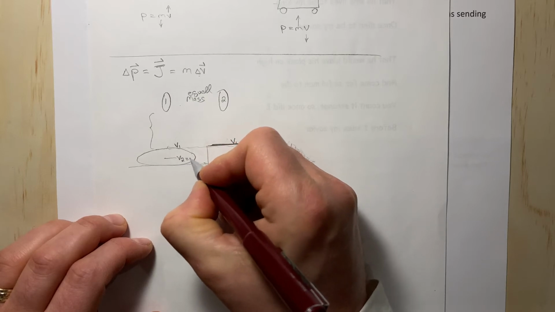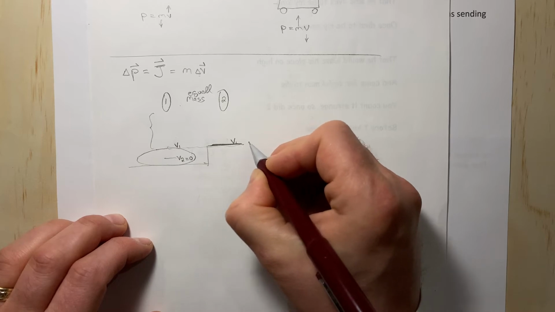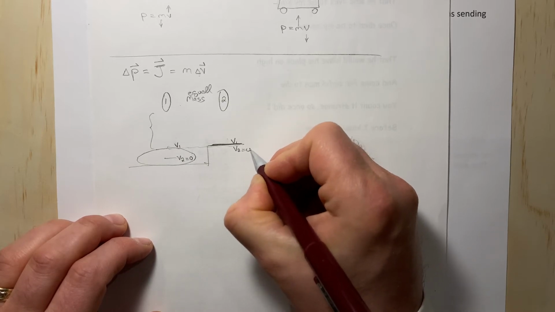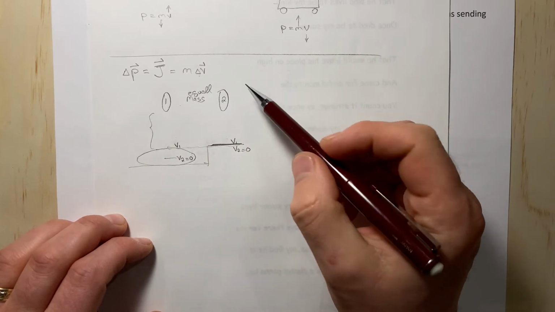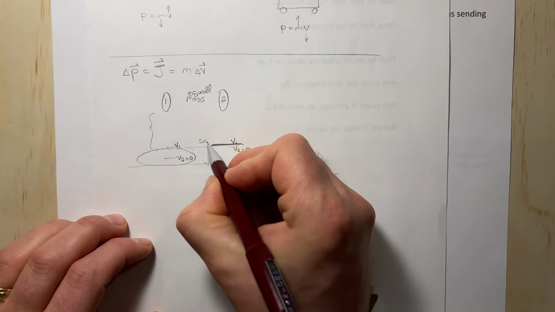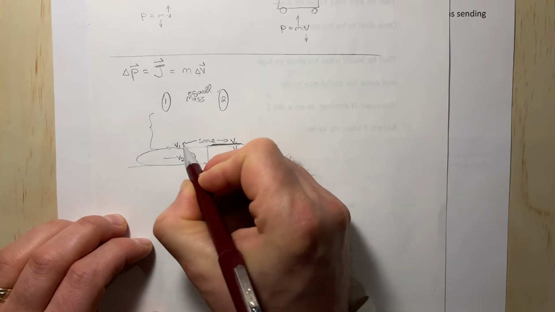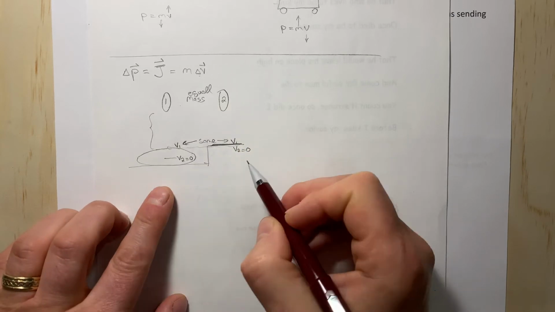We're going to make that V2, and that's 0. For the other egg, its V2 is right here, also 0. What I'm trying to show is that they have equal mass, equal V1, so the collision speed is the same, and the same V2s, both zero.